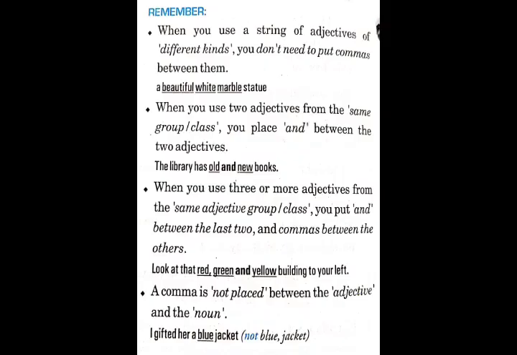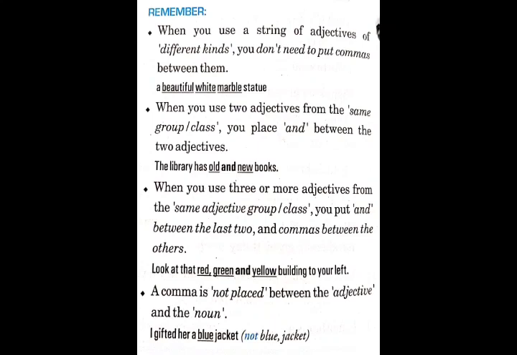Now there are some points to remember. First thing, when we are using a string of adjectives, when we are using multiple adjectives, we do not need to put commas between them. Okay. For example, a beautiful white marble statue. Here we are using multiple adjectives, but we don't put a comma between them.